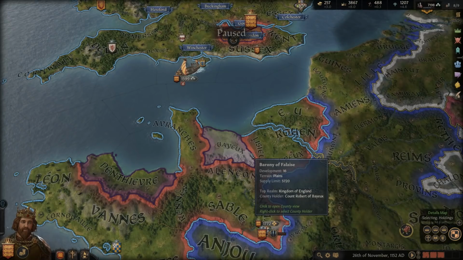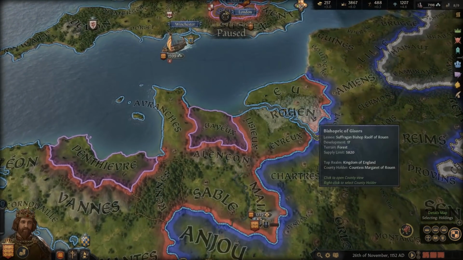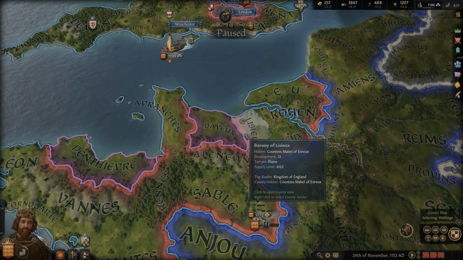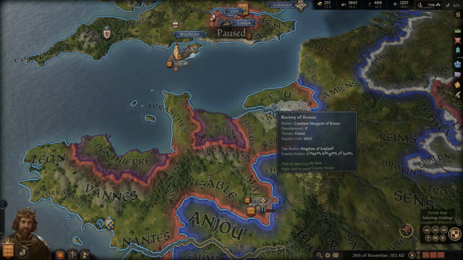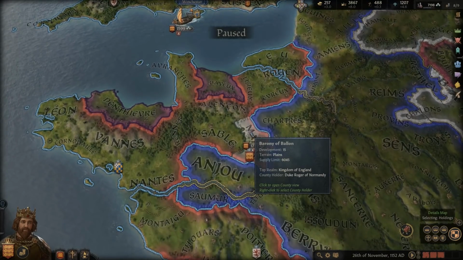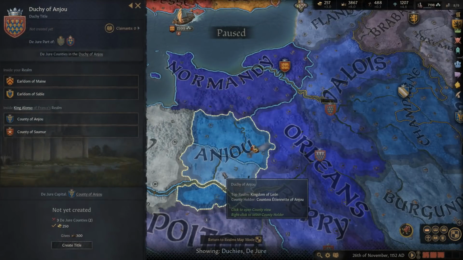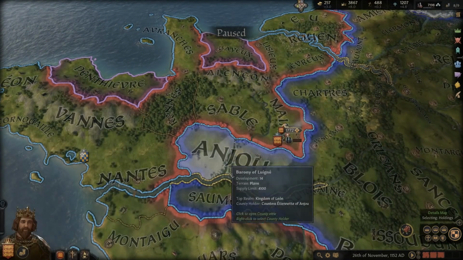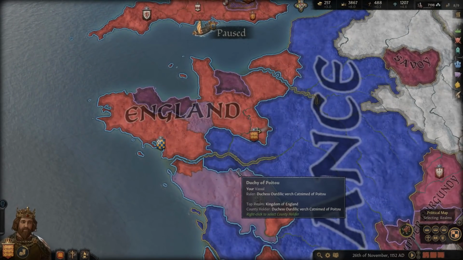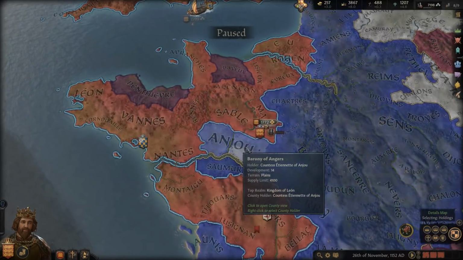And not long after conquering it, he gave that title to his son, Henry. So Henry became the Duke of Normandy. So the Duchy of Normandy would be the first lands that Henry would gain and control. So much like William the Conqueror, Henry's empire was originally based off of the Duchy of Normandy. Now his father would eventually die, and all his lands, which again were more the equivalent of the Duchy of Anjou here than just the little county that we see here, would be inherited by Henry. So Henry II, at this time that we're talking about, would have control of the Duchy of Normandy and all of the lands south of it here.